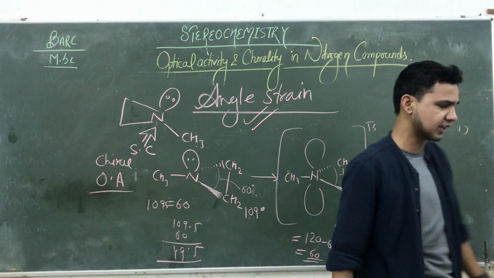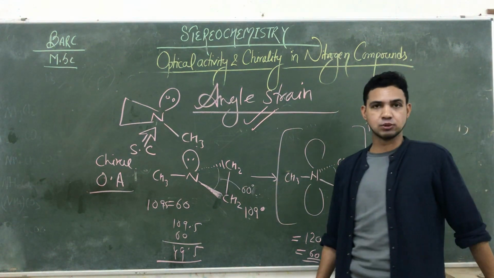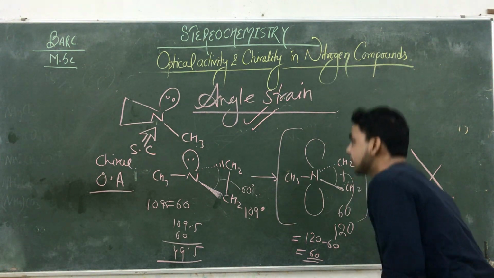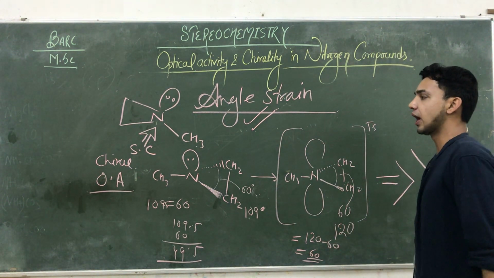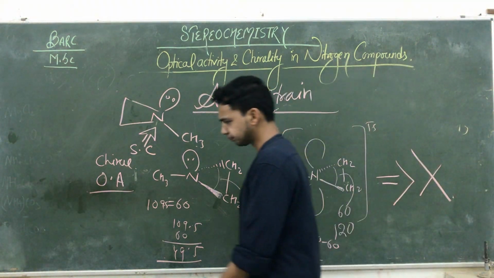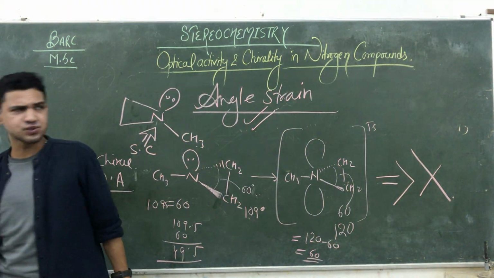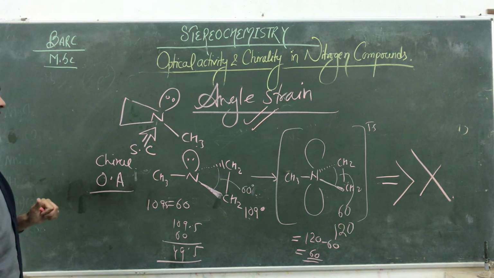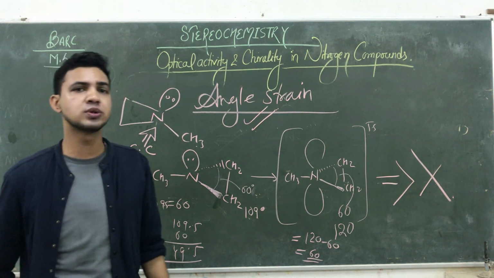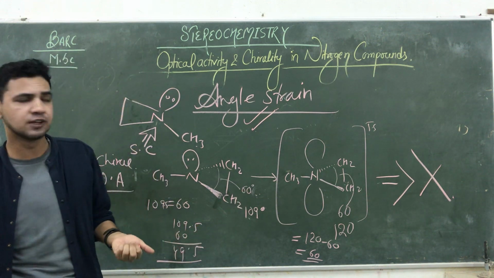उस समय क्या हो सकता है कि जो angle strain है वो थोड़ी कम हो सकता है और flipping देखने को आपकी generally observe होती है. So that is the reason behind the optical activity in cyclic nitrogen compounds. Okay. So the next one. So it means if the angle strain is here, at that time the given nitrogen compound is optically active due to preventing their inversions.